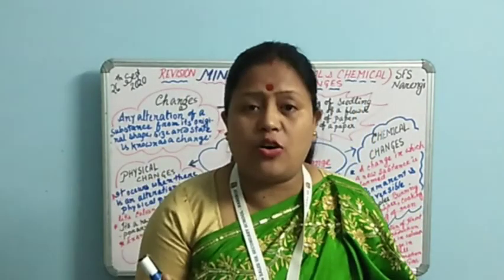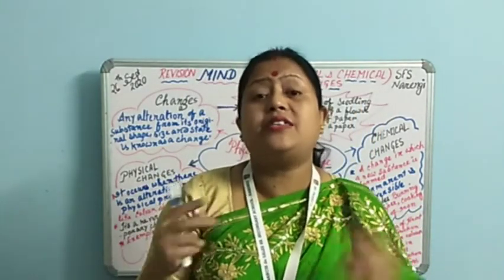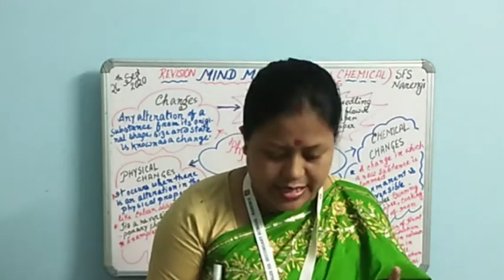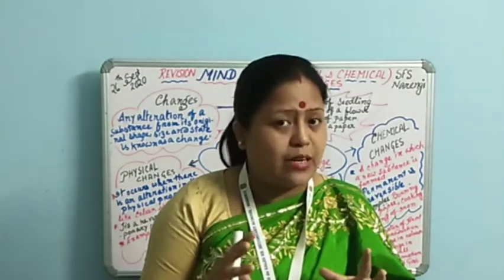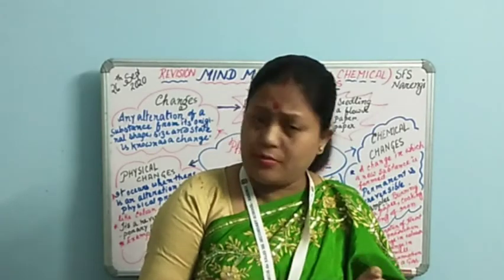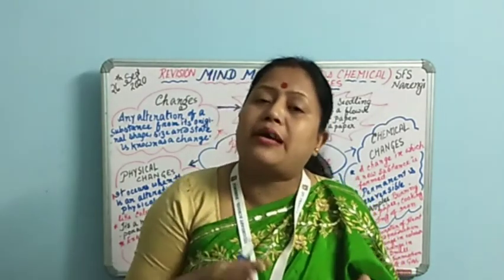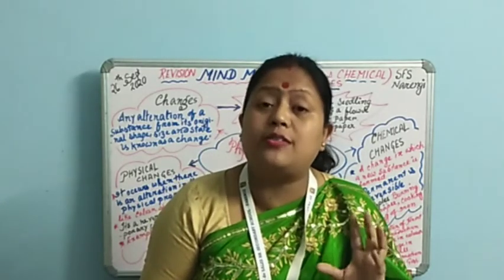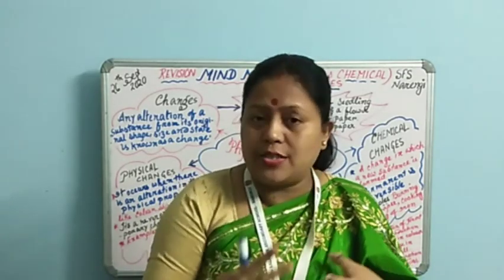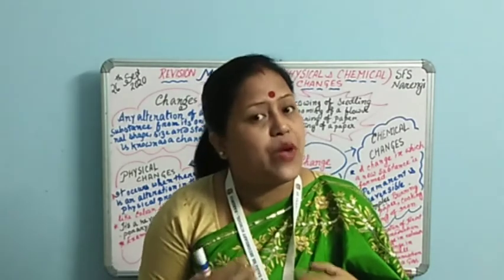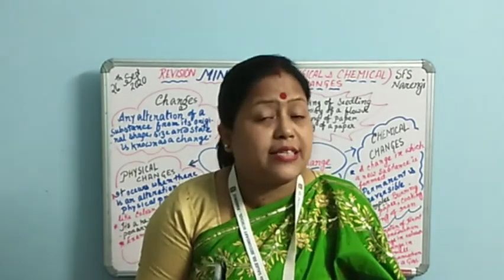Supposing melting of ice. It's a change in state. Melting of ice is a change in state. Means the ice can be converted into water, and water can again get back to solid ice. So this is an example of a physical change wherein the state has got changed. And state is what?